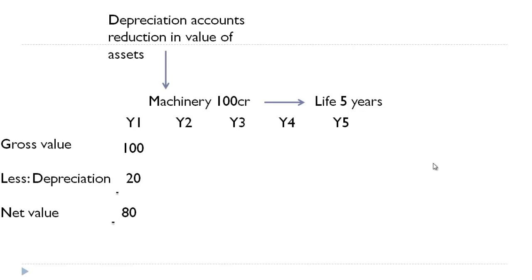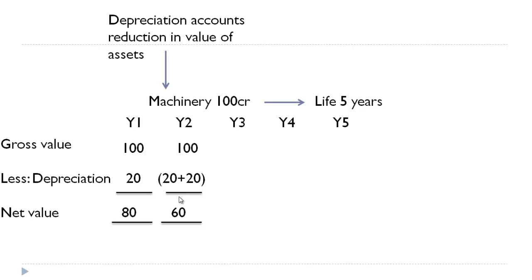What will happen in year 2? The gross value will remain at 100, because gross value will be the same throughout the life. But now, in year 1 we have provided depreciation of 20, and in year 2 another 20 would be provided. So here depreciation would be 20 plus 20, 40. So 100 minus 40, the value of the asset would be 60 now.